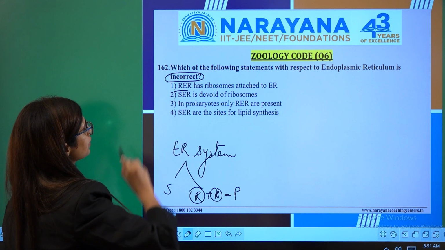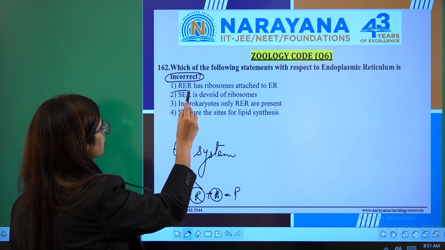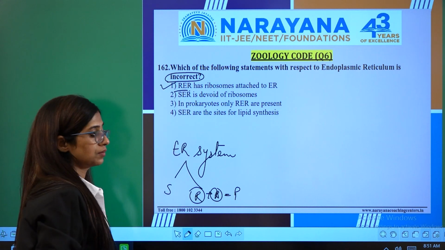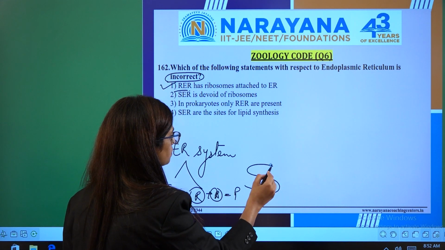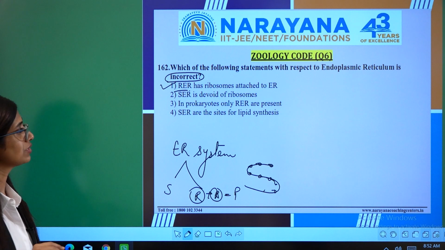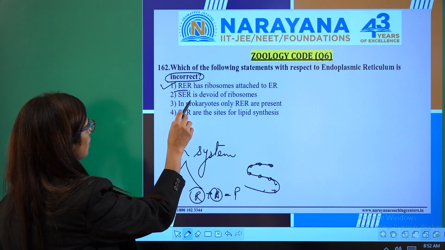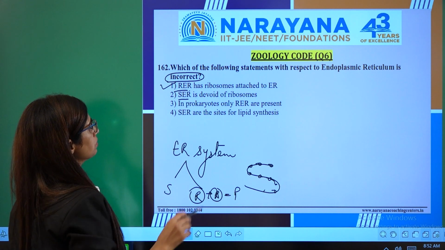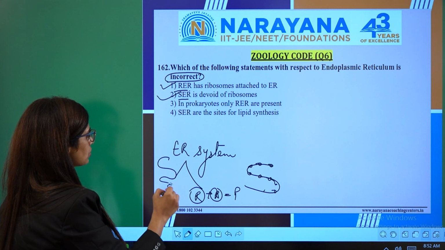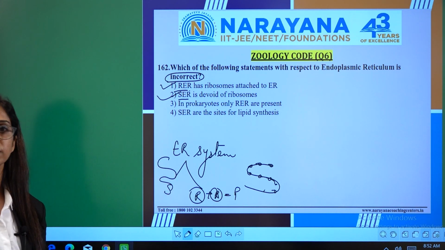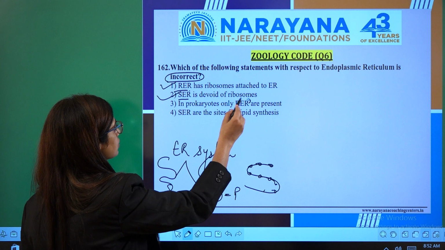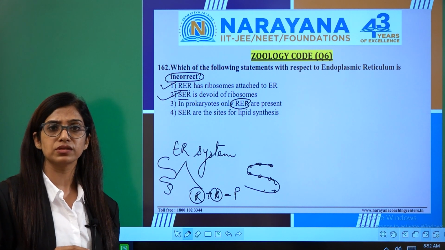RER means the rough endoplasmic reticulum. The rough endoplasmic reticulum has ribosomes attached to the ER. This statement is right, because the roughness of the endoplasmic reticulum is because of the ribosomes present on it. Second, SER, the smooth endoplasmic reticulum, is devoid of ribosomes. This is also right. Just now I said it is smooth because there are no ribosomes present on it. Now the third: in prokaryotes only RER are present, which is wrong.